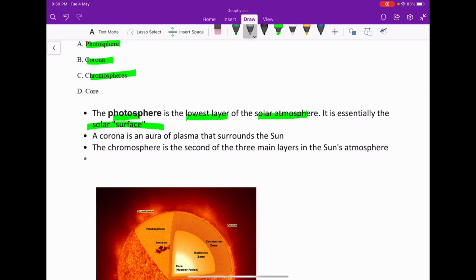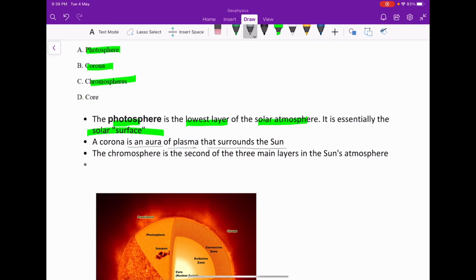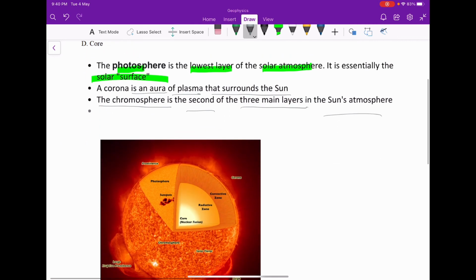Next is corona. Corona is the outermost layer, you can say, and the corona is an aura of plasma that surrounds the sun. Next is the chromosphere, the second of the three main layers in the sun's atmosphere. So chromosphere is in between photosphere and corona.